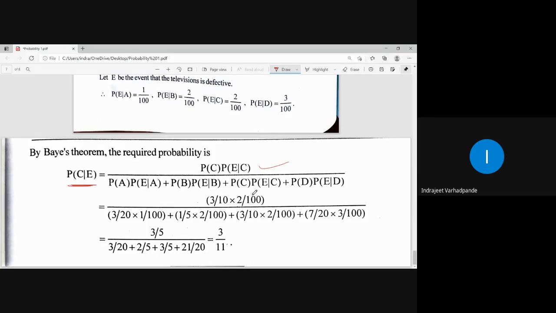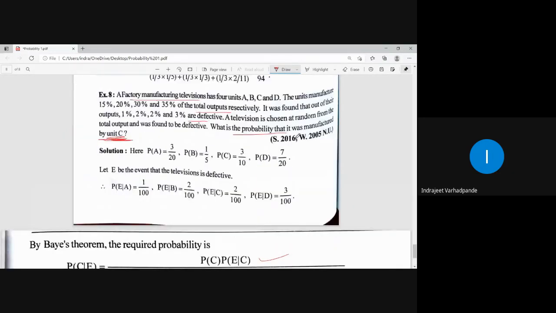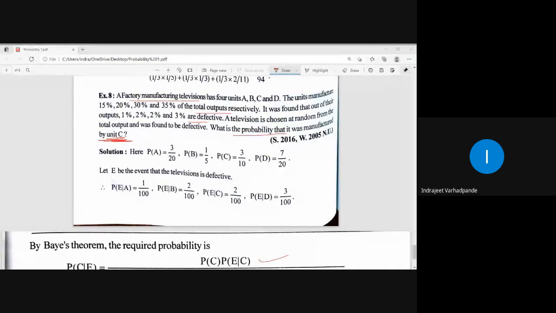This is the statement of the Bayes theorem and the probabilities. See how many units' probabilities are given? A, B, C and D. So all will be taken into consideration in the denominator, and the numerator will contain only the probability for the event C, the event of manufacturing by unit C. Okay? So that is the application of the Bayes theorem for the calculation of the